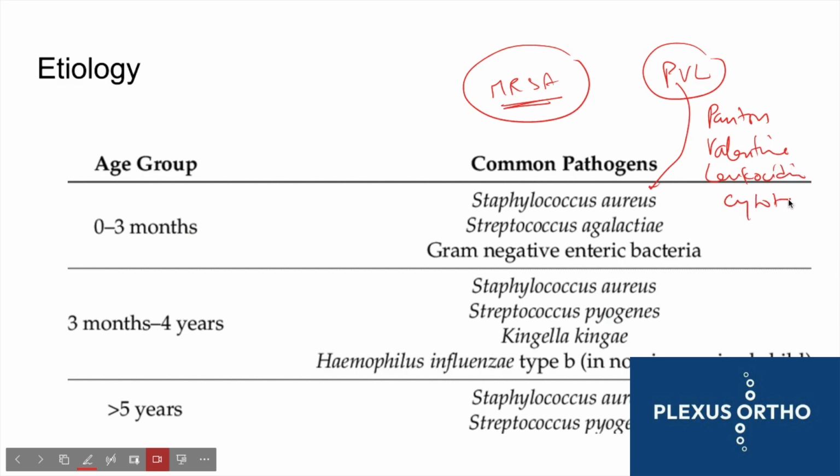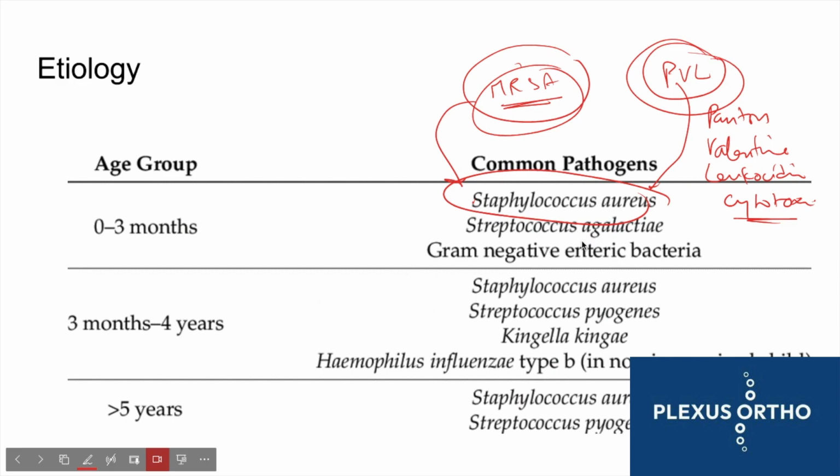So some of these are PVL positive strains, which are associated with more complex infection with severe fever, abscess, DVT, etc. So normal Staphylococcus aureus is associated with simpler infection as compared to MRSA strains and PVL strains. Very important to understand.